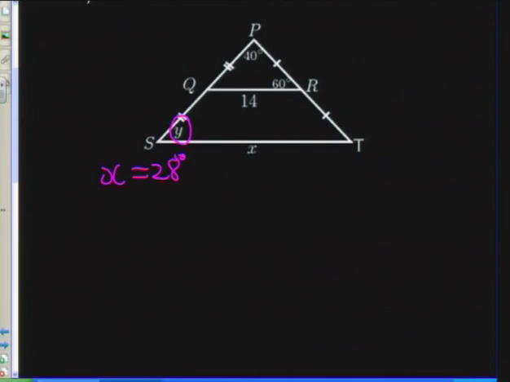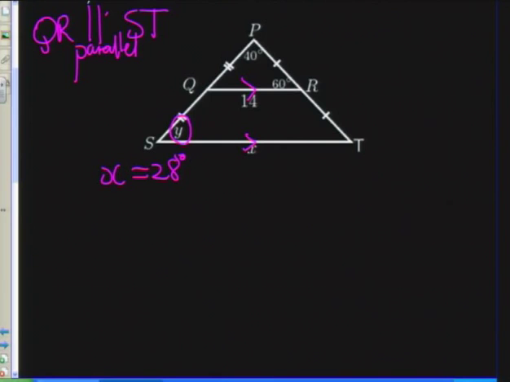Now it's very important that you realize from the beginning that the line QR is parallel to ST. The line QR is parallel to ST. Why is it parallel? Because of the midpoint theorem. So I'm going to put in my parallel stripes there. So you'll write down that QR is parallel to ST, and that's because of the midpoint theorem. Right.